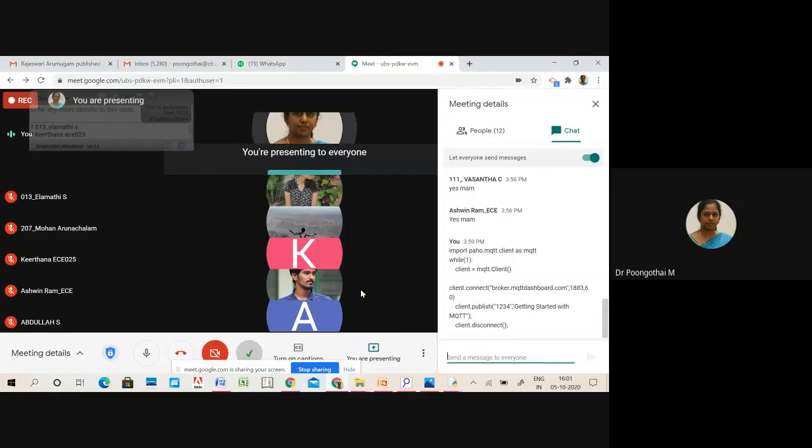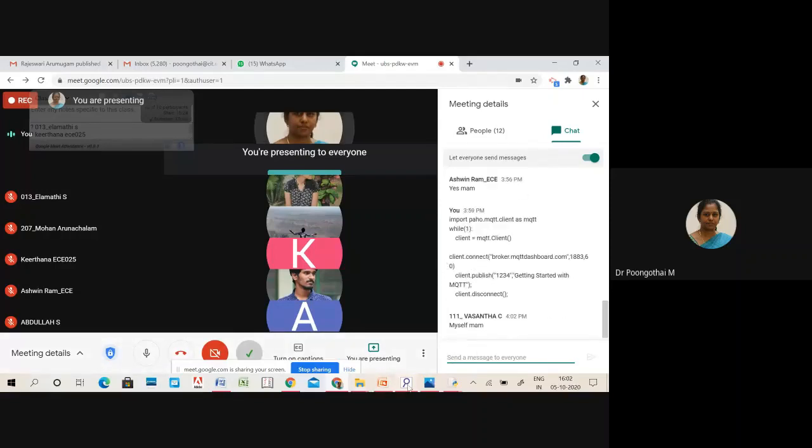So how many of you are using MQTT Lens? யாரெல்லாம் டெஸ்க்டாப்ல யூஸ் பண்றீங்க MQTT Lens?